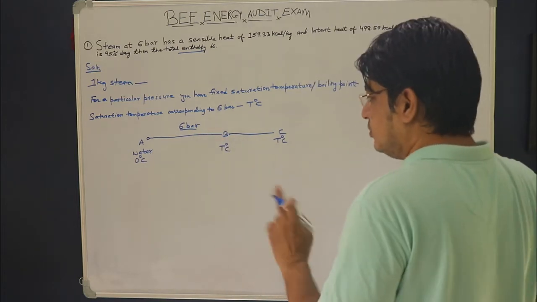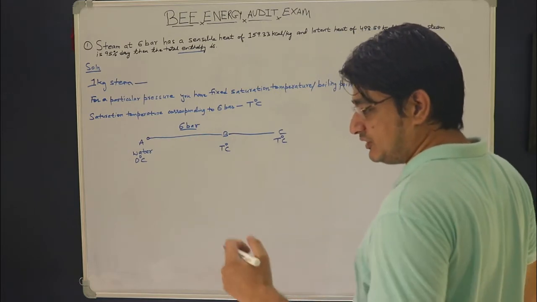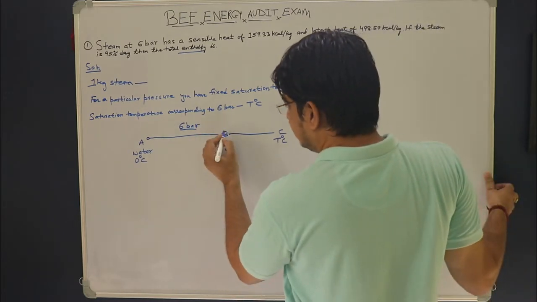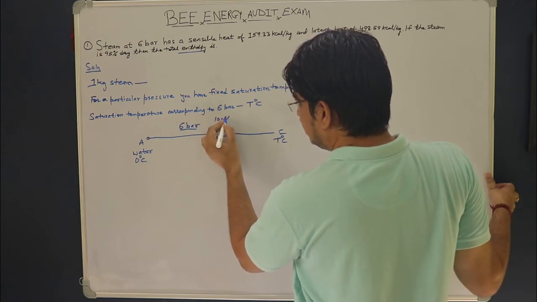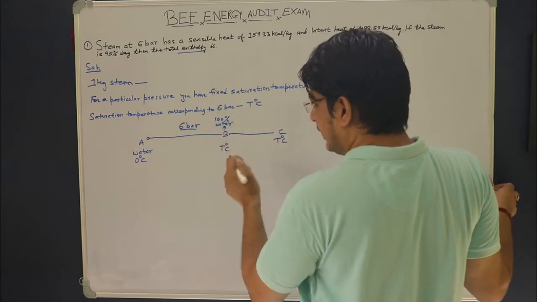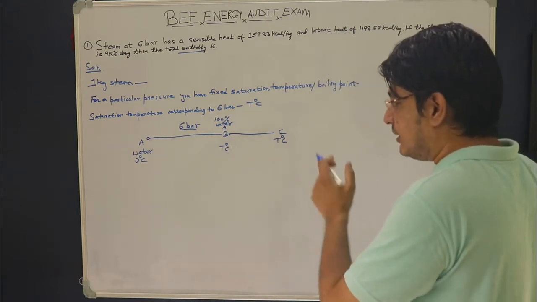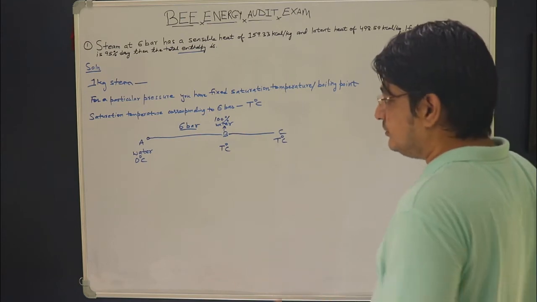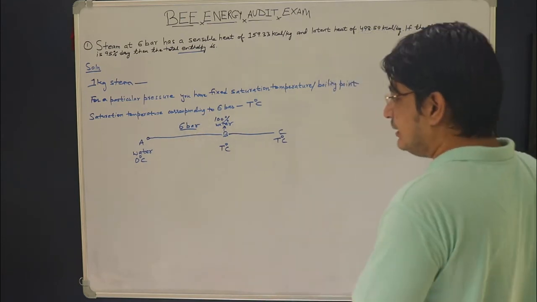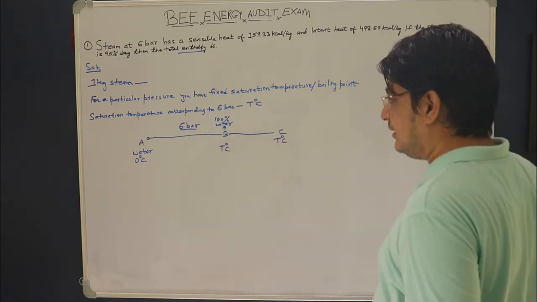As I have already told you, at point B water has reached its boiling point or saturation temperature, so here the water will be in liquid phase. So at point B you will find 100% water. As you keep on adding heat energy to the water at point B, the phase conversion will start, and once you have added heat energy corresponding to the latent heat of vaporization at this pressure of 6 bar, then the complete water will convert into steam.